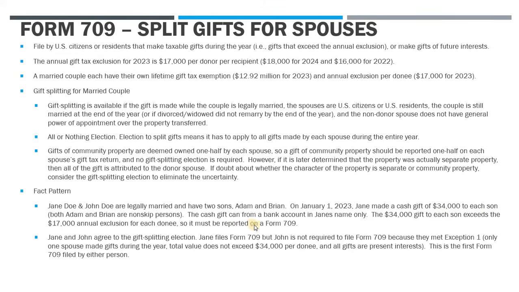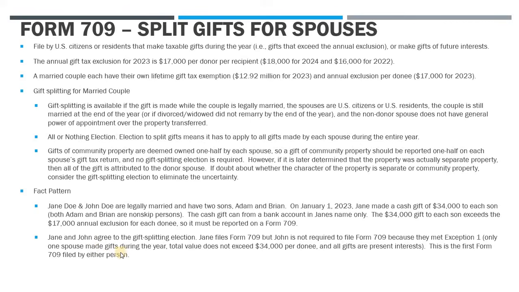And the cash gifts came from a bank account in Jane's name only. Now, the $34,000 gift to each son exceeds the $17,000 annual exclusion for each donee, so it has to be reported on the 709, right? Because she gifted property in excess of that $17,000 per donee, so she's got to report it.